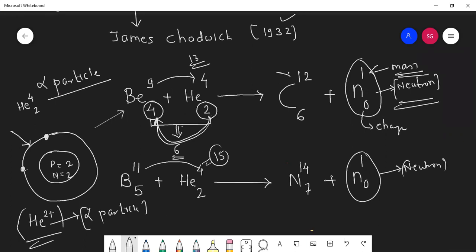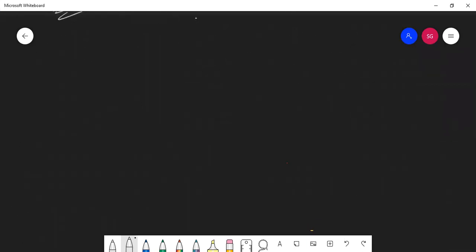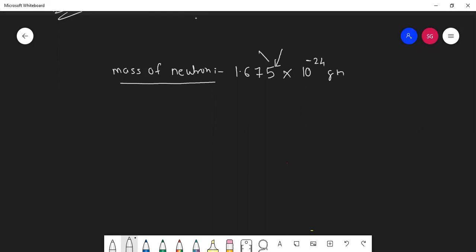Okay. Now let us see how much of you remember. What is the mass of neutron? In the previous chapter we have seen what was the mass of neutron. 1.67 and something number was there, 5, correct? Into 10 raised to minus 24 grams. But we actually neglect this 5.